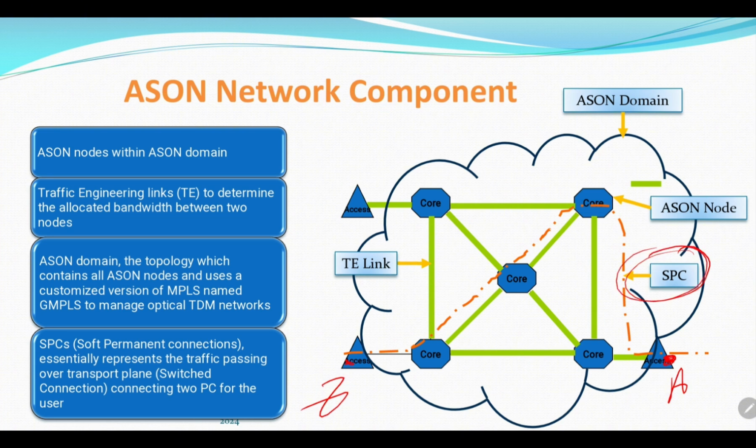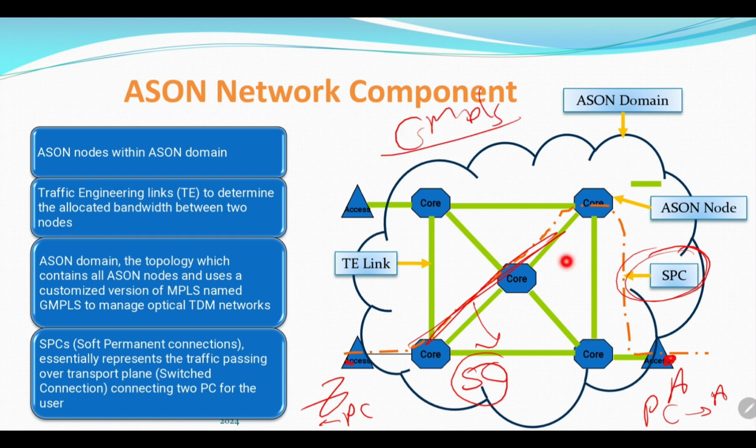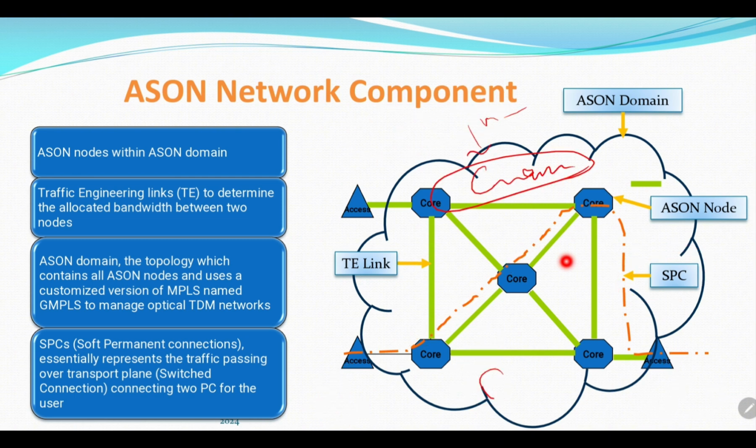Soft permanent connection is the connection between the permanent connection to customer A and the permanent connection to customer Z. In between, we have a switched connection. This switched connection is created using the GMPLS protocol controlled by the control plane presented in the previous video.